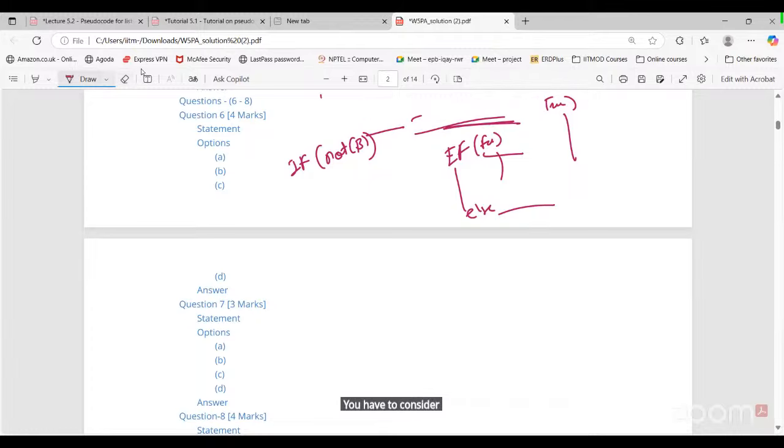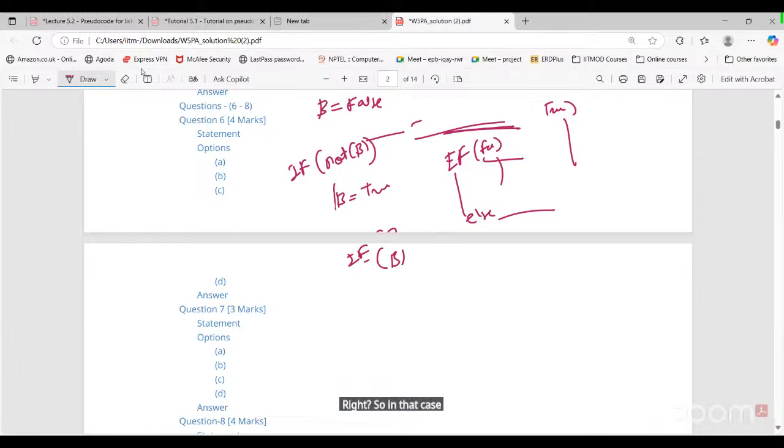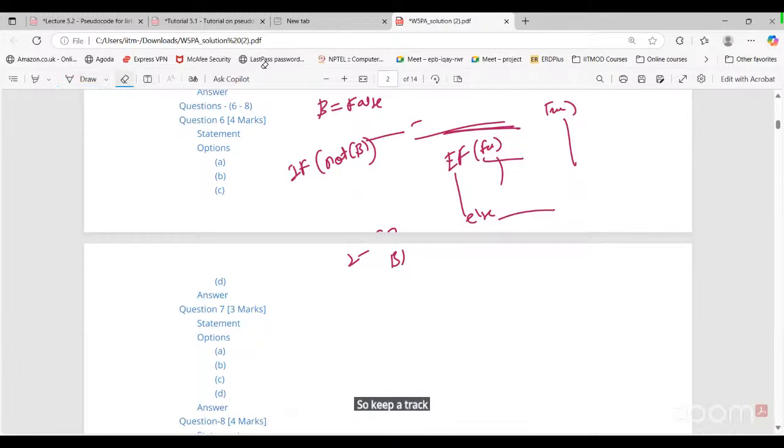It may happen that we initialize b to false, and after some time b gets updated to true, and then we have the condition if b. In that case, you have to take the current value of variable b, that is true, not the initial one. So keep track of that particular variable.